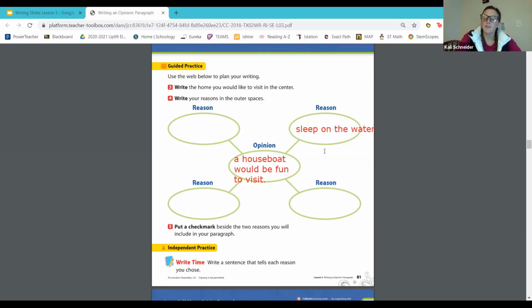So go ahead and take your time to brainstorm and think about it. It's okay if you have a different opinion than me, remember, and think about the different things that interest you. Not what interests me or your friend, what interests you about it. You want to know what you think because it's your opinion. And I think it's really cool being on a houseboat. The boat moves. So on the water, you get to go from place to place. I think that would be really, really fun.